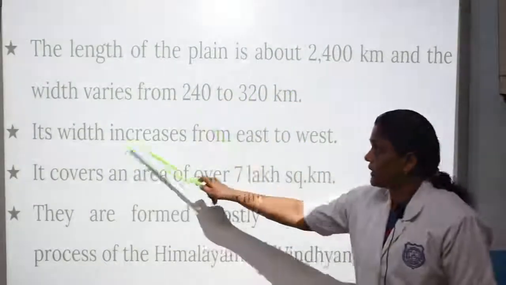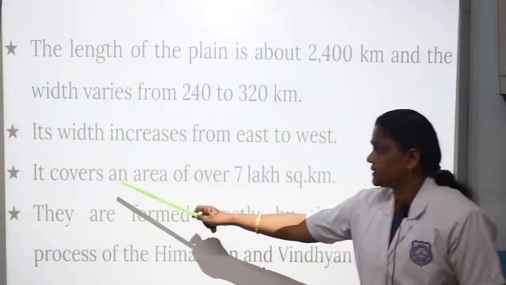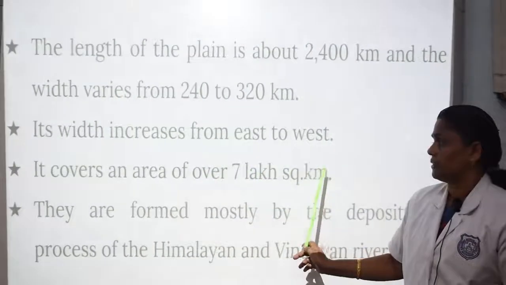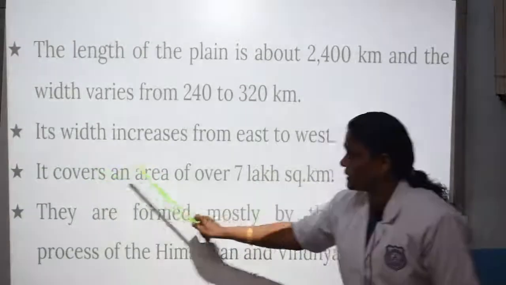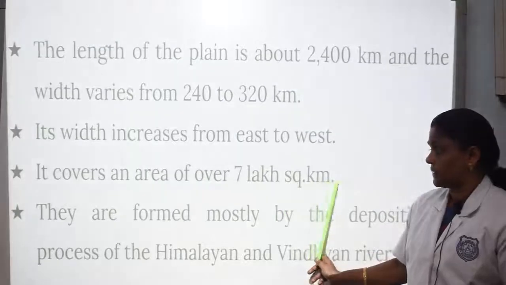Its width increases from east to west. It covers an area of over 7 lakh square kilometers. Let me repeat again. It covers an area of over 7 lakh square kilometers.